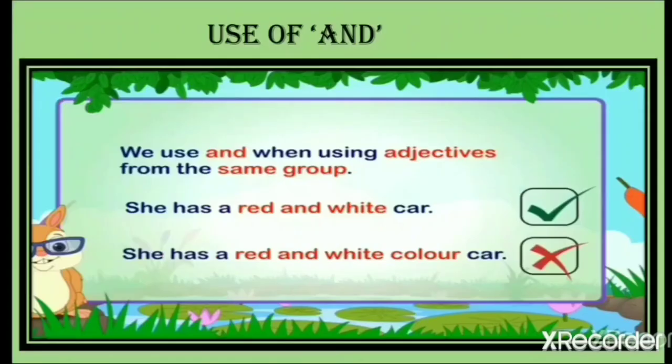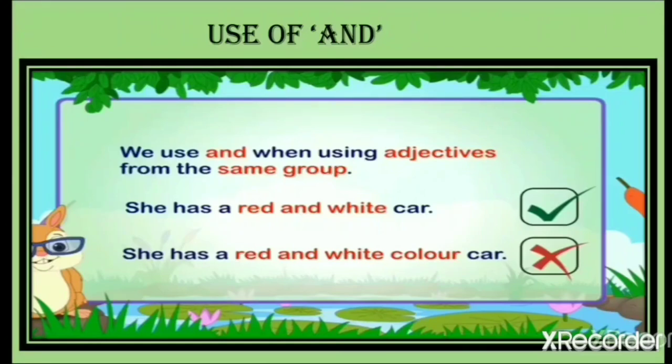Let's move on. Another very important thing for you all to remember is that we use the word and when using adjectives from the same group. We will be talking about the group a little later. But remember children, there are two sentences given here. One is right and another is wrong.